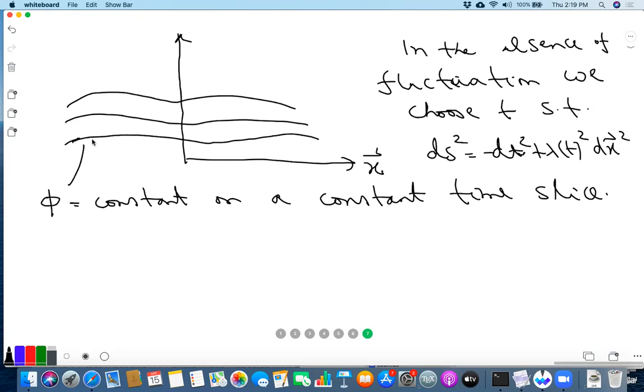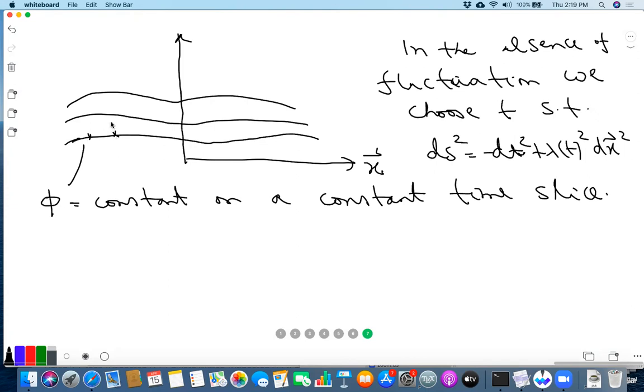So imagine that to begin with, here and here, phi was not the same. Then we say that these two space-time points don't have the same time coordinate. We change the definition of the time coordinate here a little bit, so that phi becomes the same.